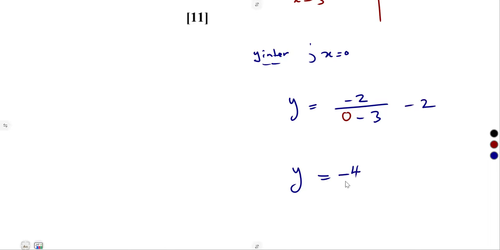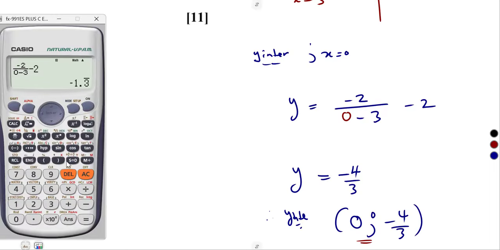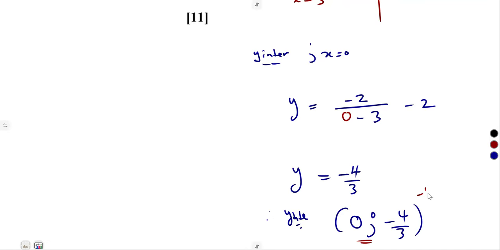So our y-intercept, where x is 0, y is minus 4 over 3. This is what you just needed. Minus 4 over 3 is the same as the decimal minus 1.333 and so on. All right, no problem.